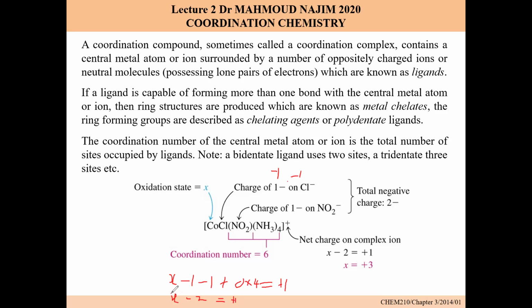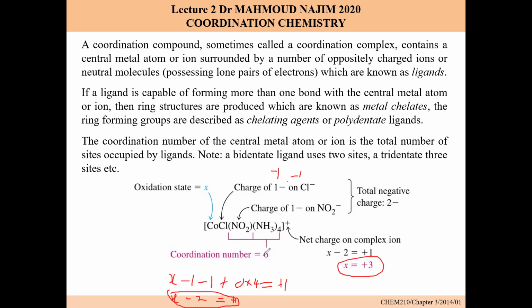So you see, what we have here is almost exactly what we have here. So therefore we have x minus 2 is equal to +1. Then we now take this -2 to the other side. It's now going to be x is equal to +1 plus 3. And as a result of that, we have our oxidation number of cobalt in this compound as +3.